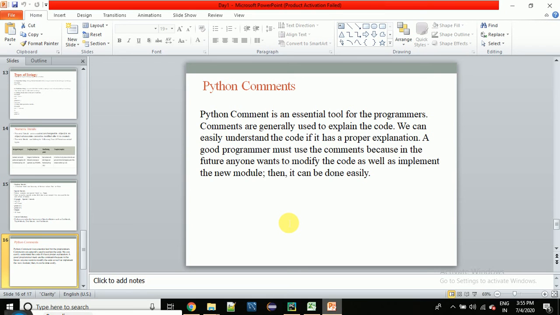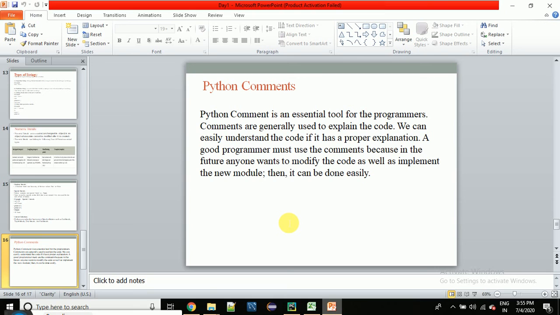Python comments. If you are already aware of comments, then it's okay. But for the person who is new, comments are, for example, if I want to write something in my program, and I want that this particular line or these particular lines should not be read by the interpreter or compiler, in that case I can use those lines as a comment. Comments means the lines which are not treated as an executable command by the compiler or interpreter.